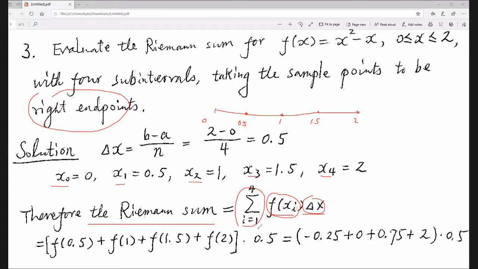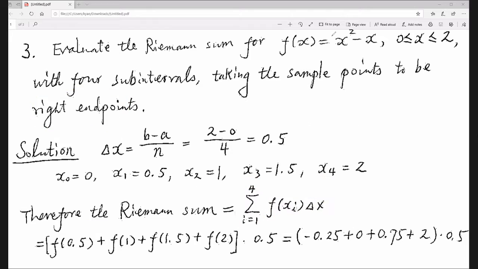0.5. Now evaluate the function value at 0.5. So 0.5 squared minus 0.5 will be negative 0.25. Put a 1 inside, so 1 squared minus 1 will be 0. f of 1.5, 1.5 squared minus 1.5 will be 0.75. f of 2, 2 squared minus 2, 4 minus 2, will be 2. And times 0.5. Now you can use a calculator or you can even do it by hand.